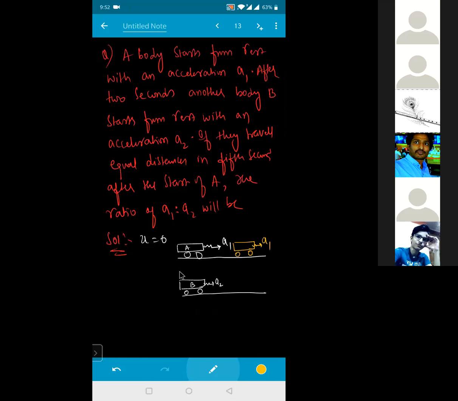After 2 seconds, another car B starts. That means by the time car B started its motion, A had already traveled this much distance. So the distance traveled in the 5th second of the first body must be equal to the distance traveled in the 3rd second of the second body. Can I write that point right now here? Yes, sir.